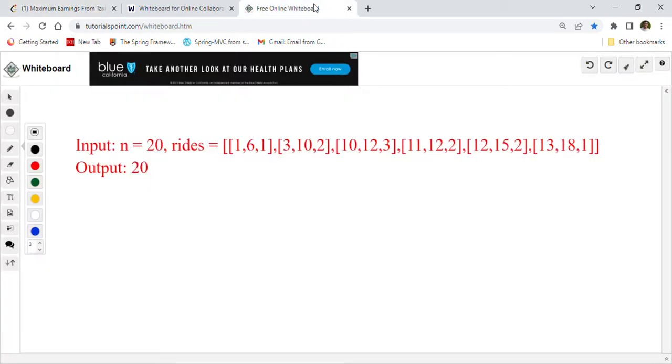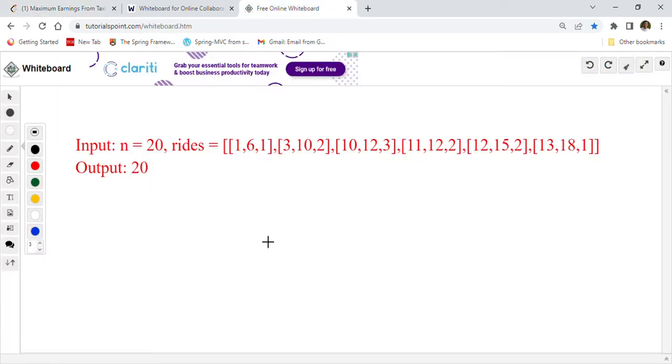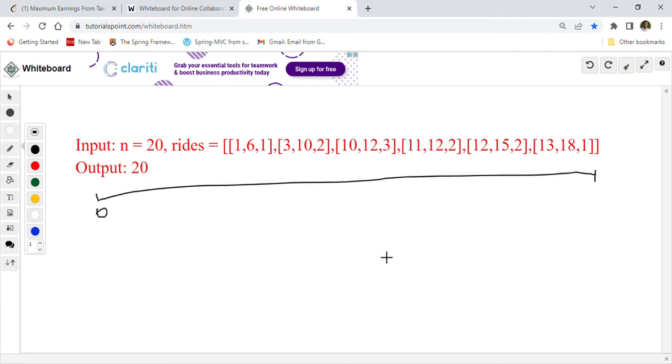We'll go through this example first, and we'll first try to understand what the problem is saying, right? So now what they are saying is, let's say we have a road, like this. Basically this is our road. So our road is starting, let's say, at 0 and it is ending at 20, right? Because n is 20, they have given us 20 here. So this is our road, and there are a couple of points where passengers are standing, you can say.